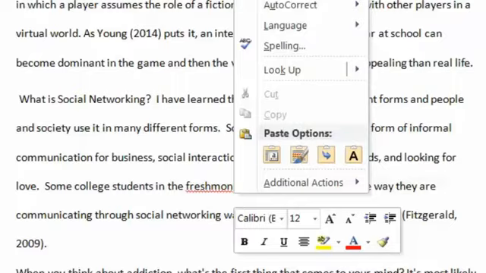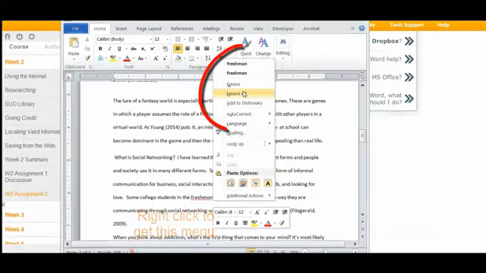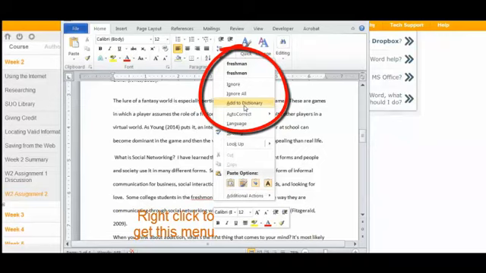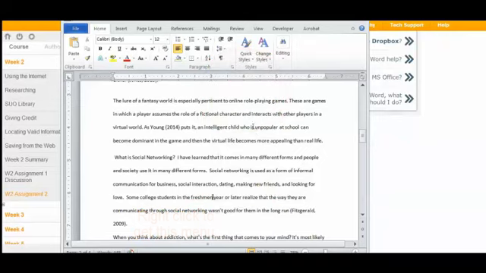Oftentimes the author's names will come up, and then you can say ignore all. If it's your name and it's coming up, I'd add it to the dictionary, or some other word that you'll be using often. I'd add it to the dictionary so that it doesn't flag it again in the future.